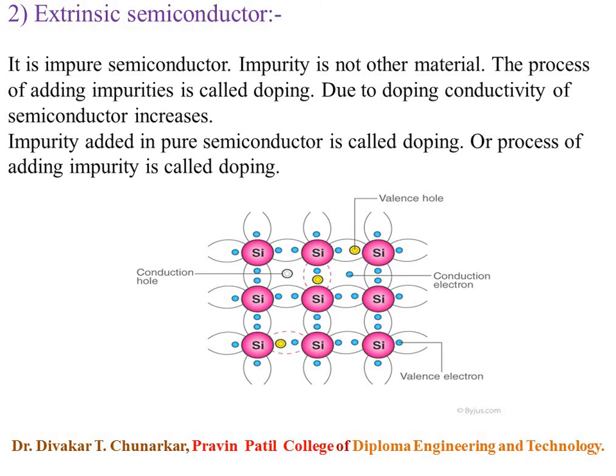In extrinsic semiconductor, silicon or germanium has some external material added to it. Extrinsic semiconductors are obtained from intrinsic semiconductors by a process called doping. I will explain this process of doping: the adding process, where impure material and pure material are mixed together, is called doping.